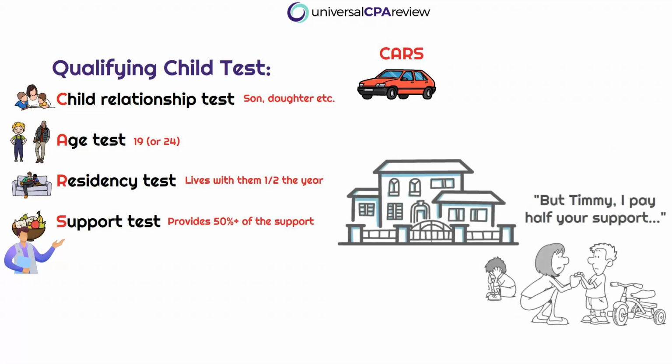So the child cannot provide more than 50% of his or her own support, right? Tracy Tanner needs to prove that she is supporting the child because she's the one that's trying to claim them as a dependent. Okay, so again, the child has to live in the taxpayer's home for more than half the tax year, and the child cannot provide more than half of his or her own support. That's the primary focus area for the qualifying child test.